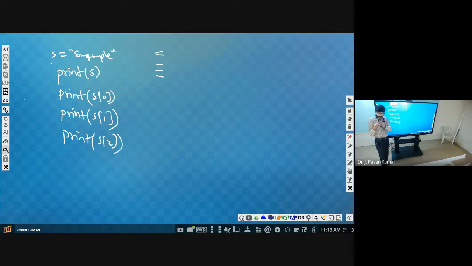Remember, there is a difference in understanding. Print will not print in a new line. After printing, what will it do? It will place the cursor in the next line. That is the functionality.